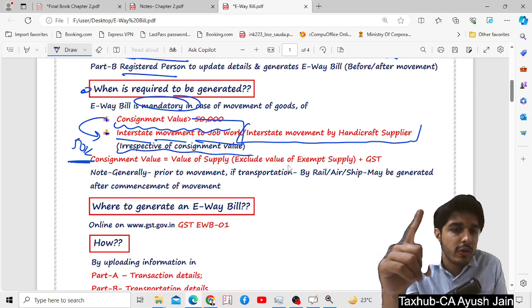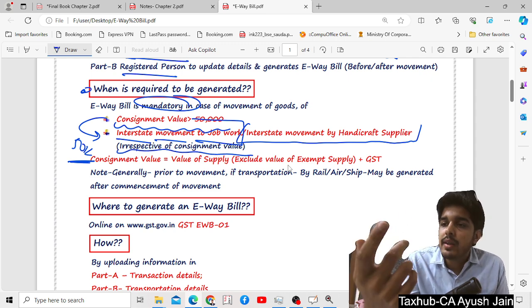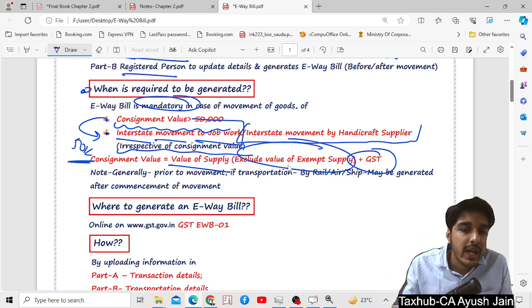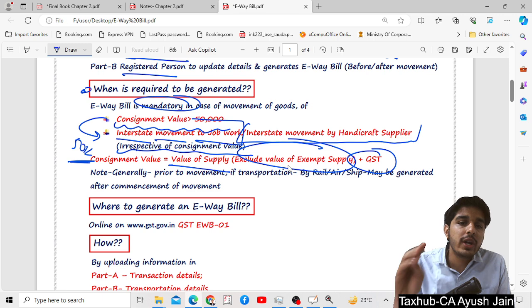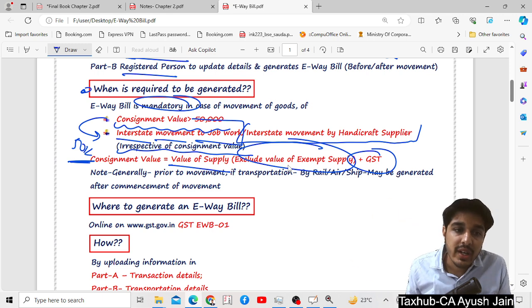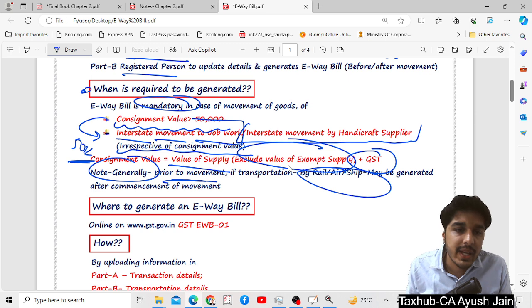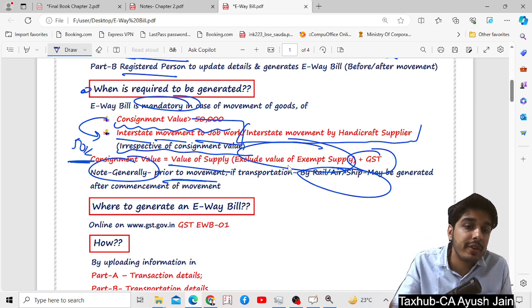This is irrespective of consignment value. Keep in mind that consignment value is equal to value of supply, which is inclusive of GST, but you don't have to consider exempt supply. Generally it is generated prior to movement, but if transportation is other than roadways, the e-way bill may be generated even after commencement of movement.